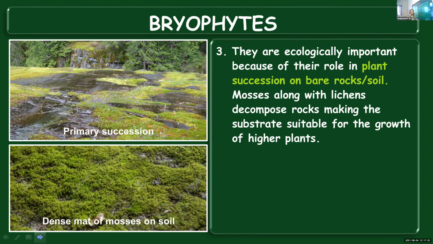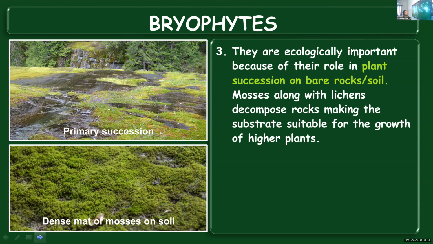So first, once the mosses have started growing there and made the substratum suitable, another group of plants will come. Maybe it can be herbs, then it can be replaced by shrubs, then shrubs can be replaced by trees. All that you will learn in higher classes. You call it ecological succession, one getting replaced by another one. In the beginning it was not at all suitable for the growth of tall trees, but gradually, because of the action of these smaller plants, the substratum becomes suitable for the growth of higher plants.